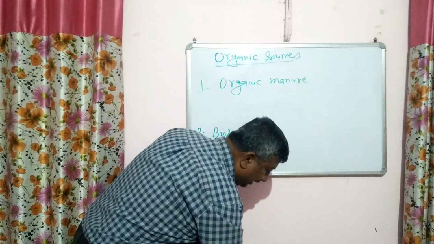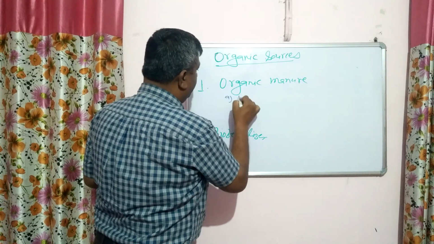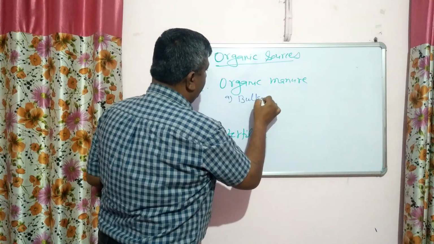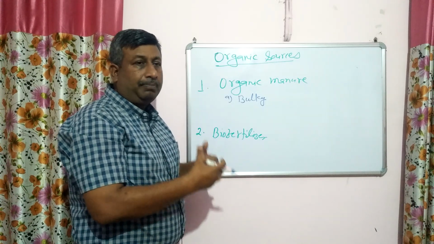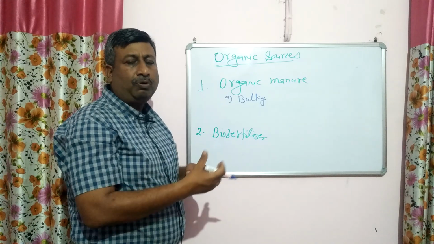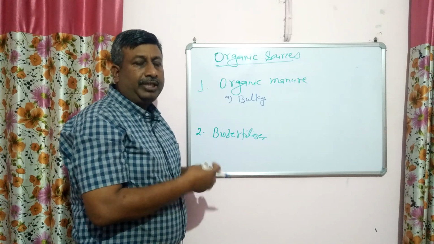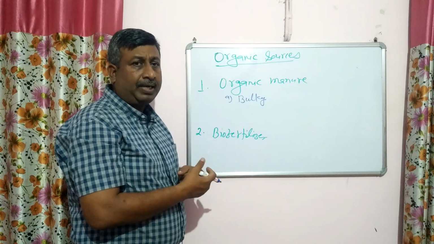These organic manures can then further be divided into two groups. Bulky organic manures are those required in huge quantity, because the nutrient content is very low, about 0.4%, 0.5%. So they are applied in tons: 5 ton per hectare, 10 ton per hectare, 15 ton per hectare.